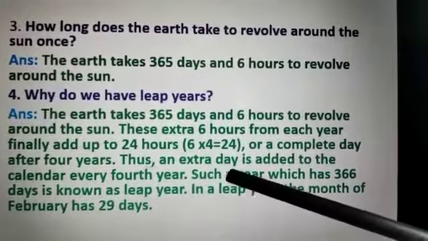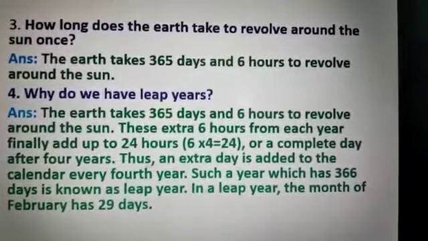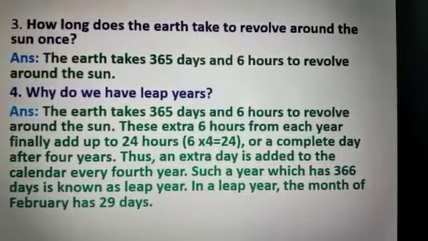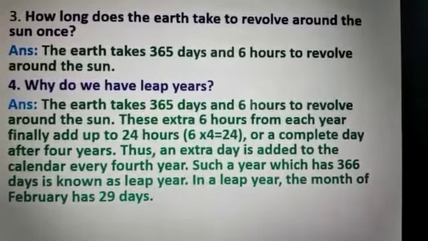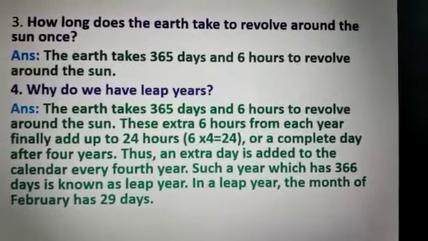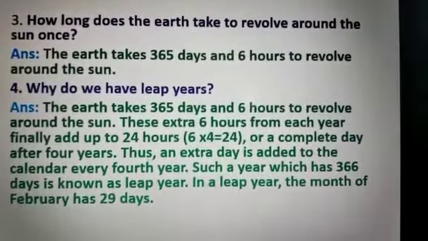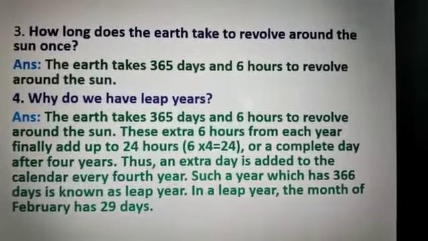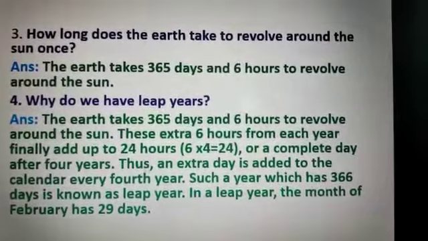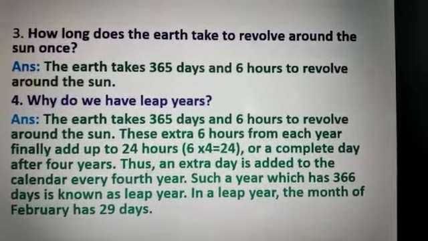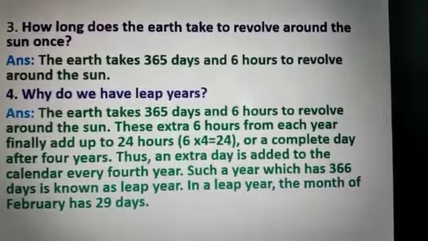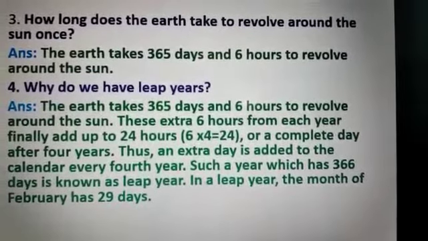Thus, an extra day is added to the calendar every 4th year. Such a year which has 366 days is known as a leap year. In a leap year, the month of February has 29 days. In other years, February has 28 days.